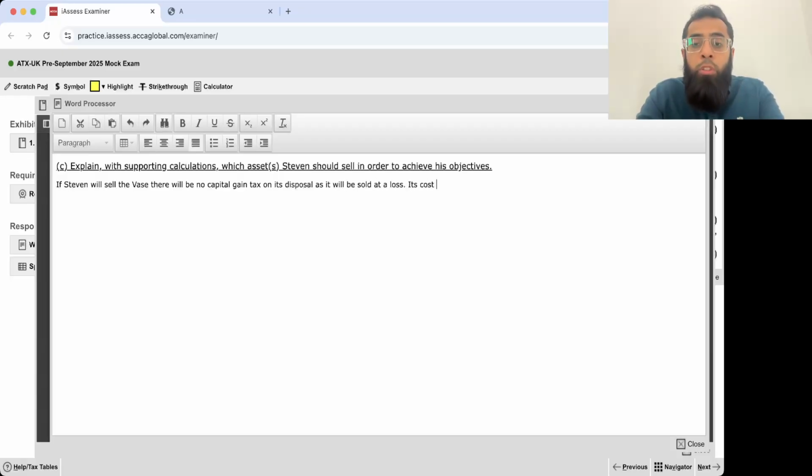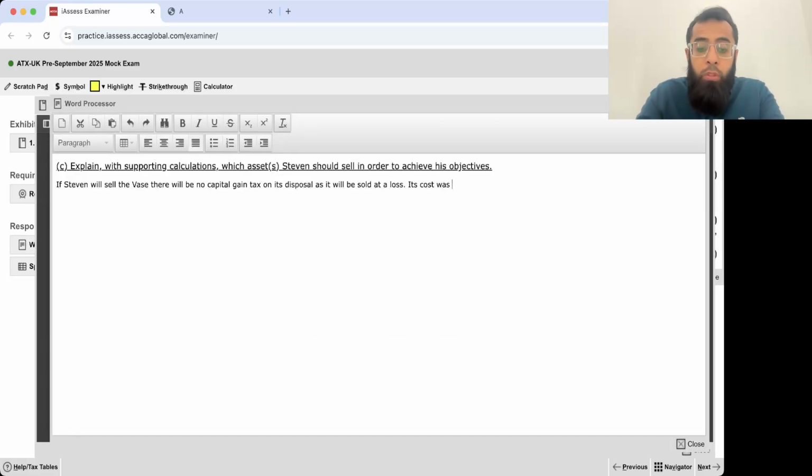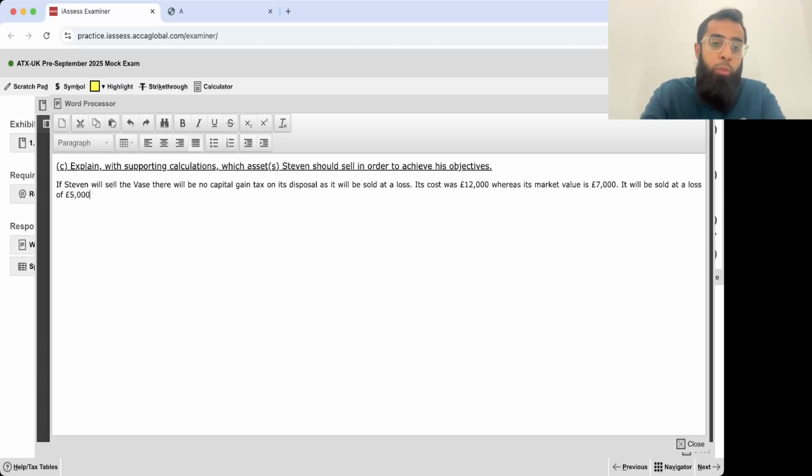Okay. Its cost was how much? Its cost was 12,000 pounds, whereas its market value is 7,000 pounds. It will be sold at a loss of 5,000 pounds. So there will be no capital gains tax on disposal of this vase because it will be sold at a loss. CGT arises when there is a gain.